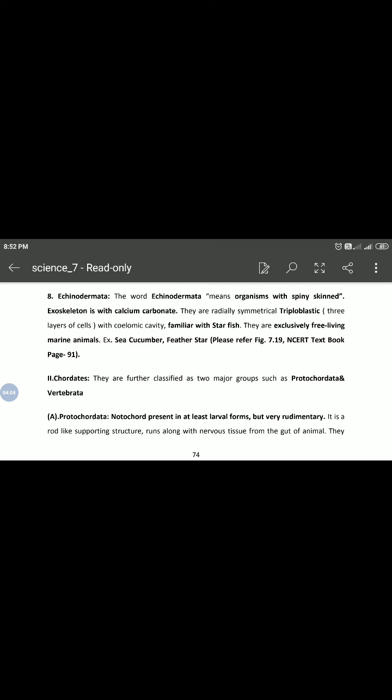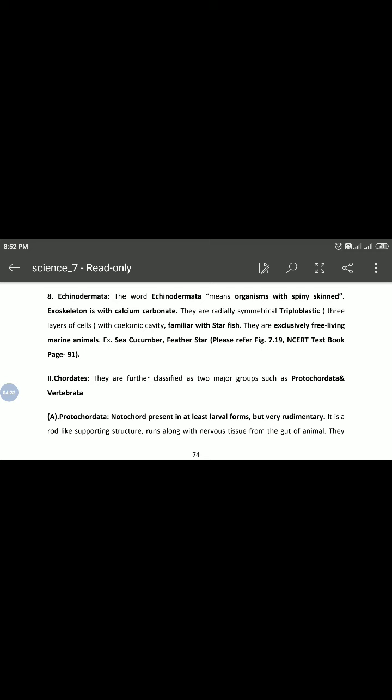The next point is the Vertebrata. Okay, Chordata is further classified into two groups, that is the Protochordata and Vertebrata.